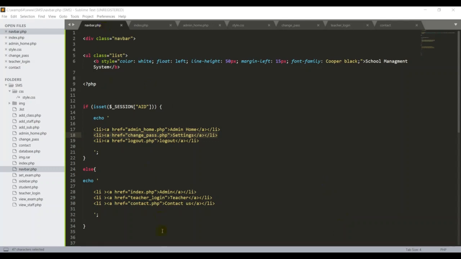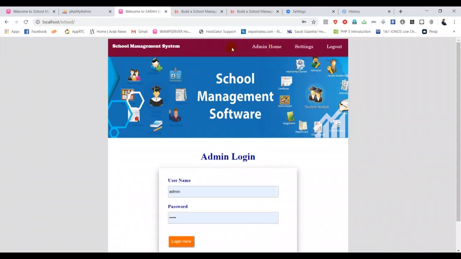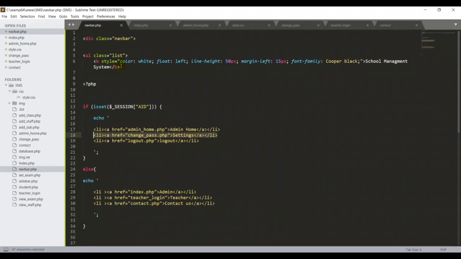If you go back to my original file, in the admin login area, it has the home, the settings and the logout. Already we have created this list. If you go back here to the navigation bar, we have this list, so we have to put this list into our index.php as well, and into our admin home.php.